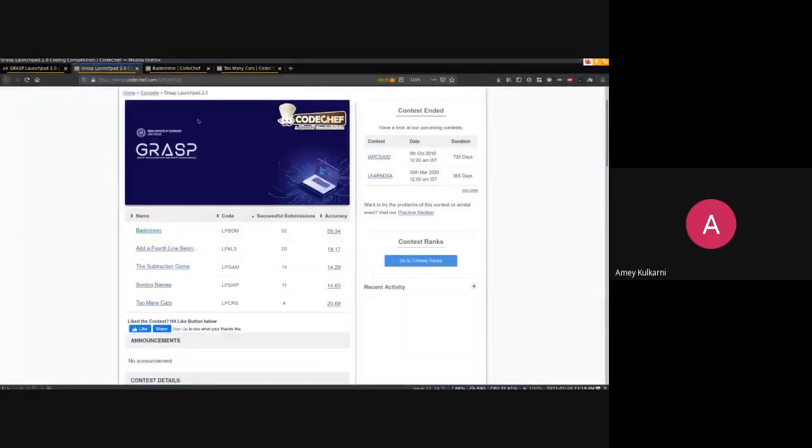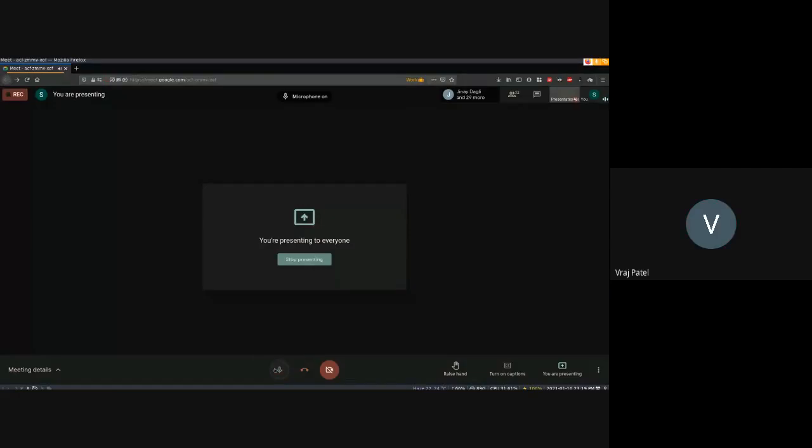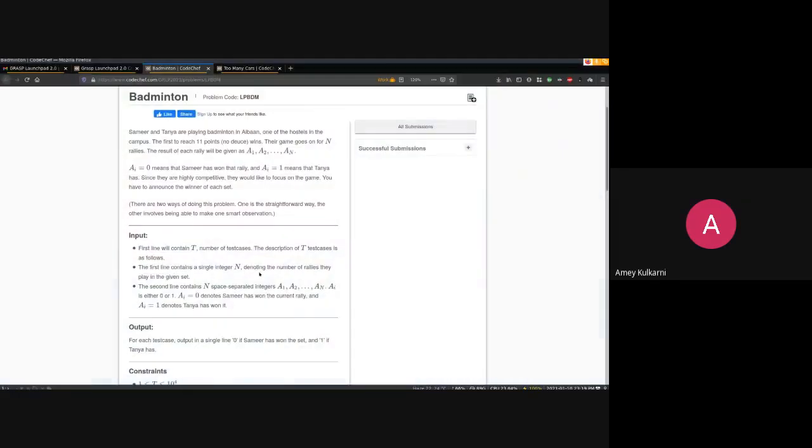Hello. Shyam, can you hear me? Yeah. Okay. Before we start, we had given a bonus for this question. We had also asked you guys: there is one straightforward way, and there is one way where you can make a smart observation and solve it. If any of you would like to say what it is... The straightforward way is counting the ones and zeros, and whoever gets the 11 ones first wins. But then there is another smarter way.